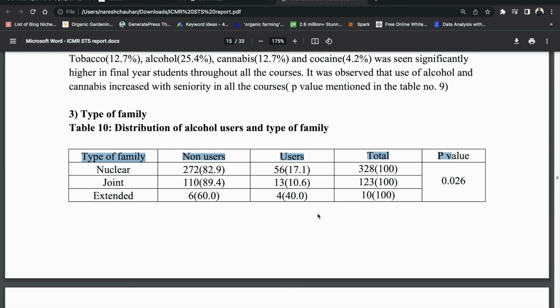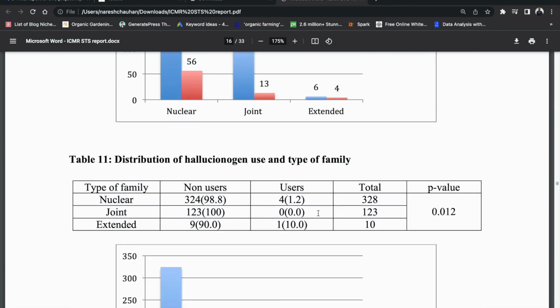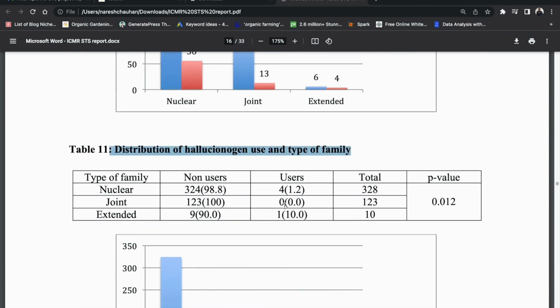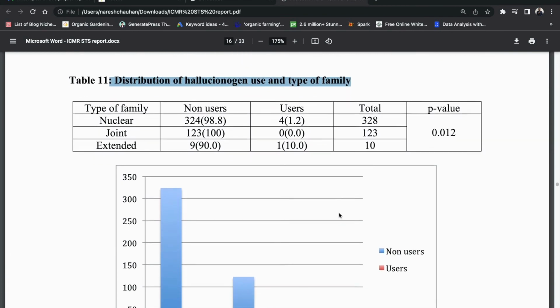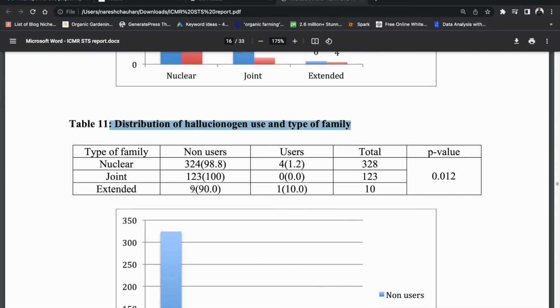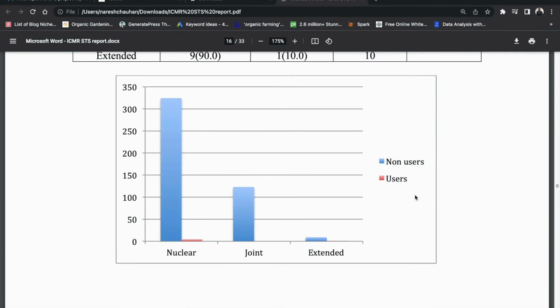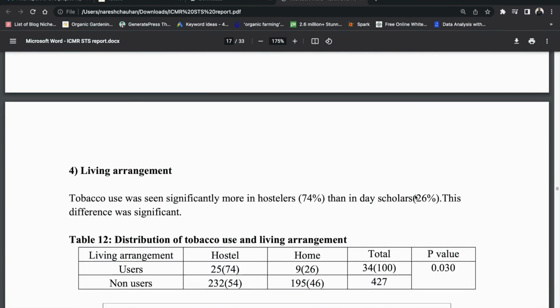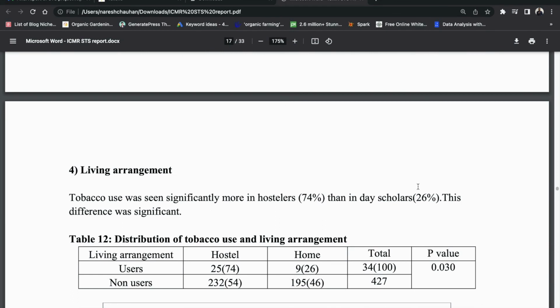Table 11, distribution of hallucinogen use and type of family. It is more among extended family, and it is statistically significant. Then living arrangement.